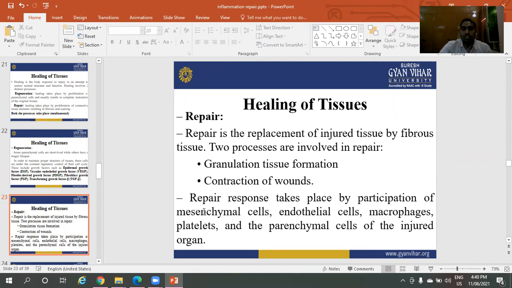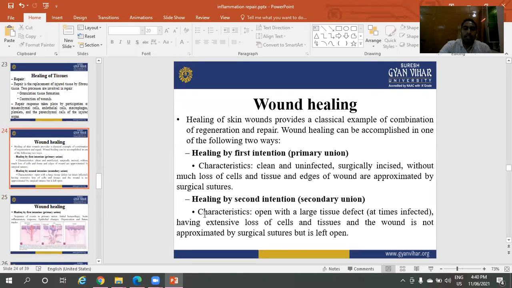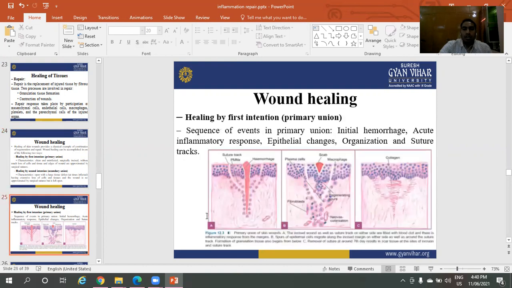Repair: two processes are involved in repair, granulation tissue formation and contraction of wounds. Wound healing: the following steps are involved. Healing by first intention and healing by second intention, also known as primary union and secondary union.